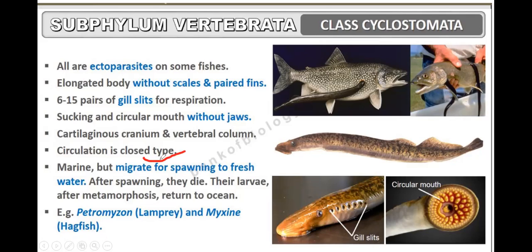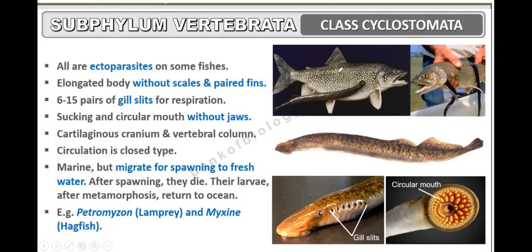Circulation is closed type. They are marine, but migrate to fresh water for spawning. After spawning, they die. Their larvae after metamorphosis return to the ocean. So they are mostly exclusively marine, but for laying eggs, they migrate to fresh water. But after spawning, they die. Their larvae after metamorphosis return to the ocean.